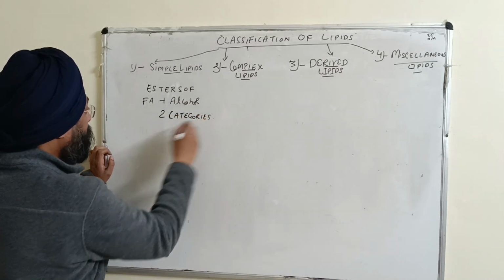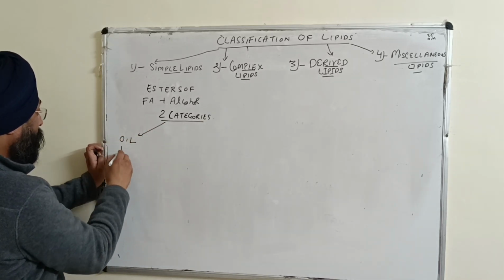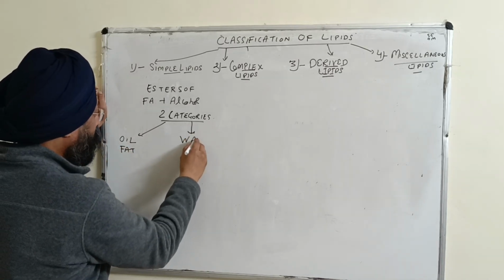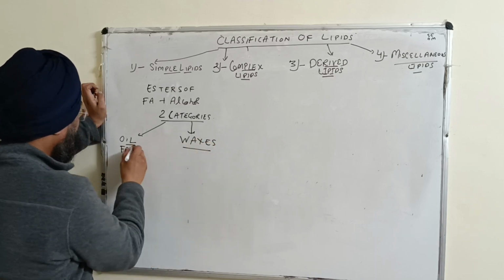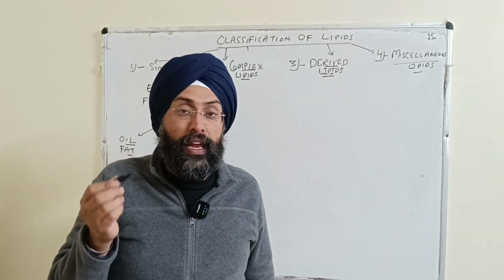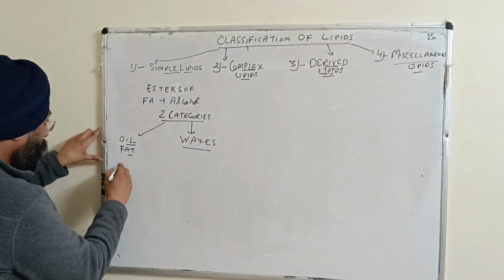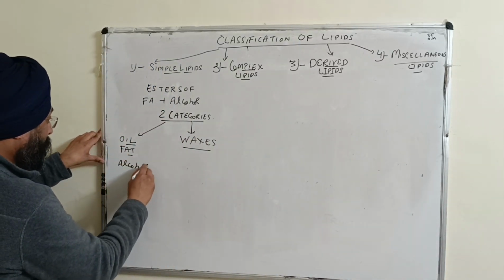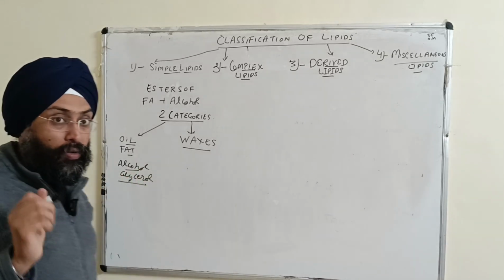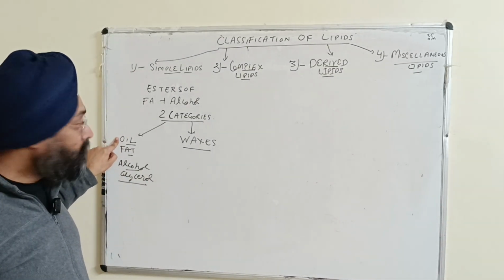The first is oil or fat, and the second is waxes. Oil is liquid at room temperature and fat is solid at room temperature. In oil and fat, the alcohol is glycerol. If it is solid at room temperature, it is fat, and if it is liquid at room temperature, it is oil, right?